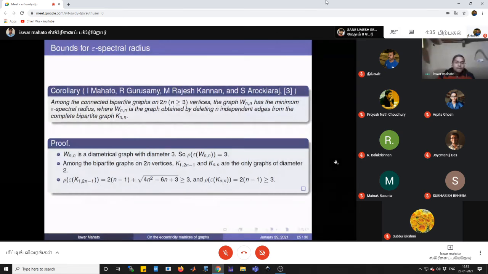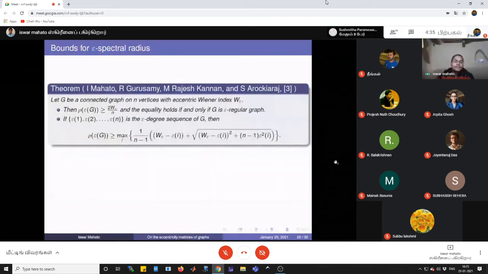Next, I have given two lower bounds for this epsilon spectral radius in terms of eccentric invariance. Let G be a connected graph on n vertices with eccentric invariance W epsilon.